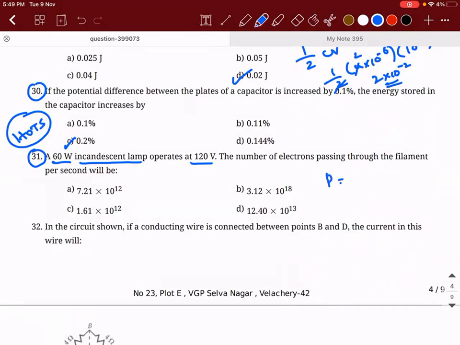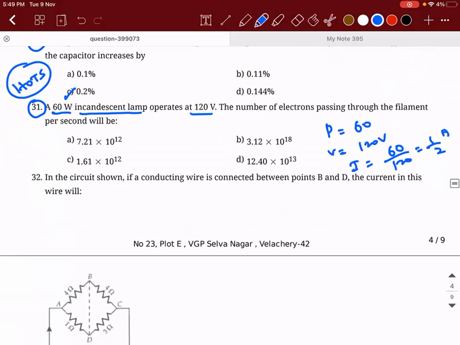Power is given as 60, potential difference is given as 120 volt. How will you find the value of current? Current is equal to 60 divided by 120, that is half. So this is 1/2 ampere.